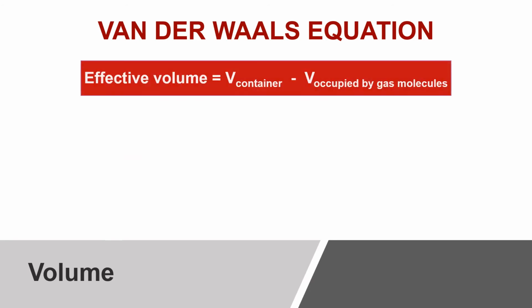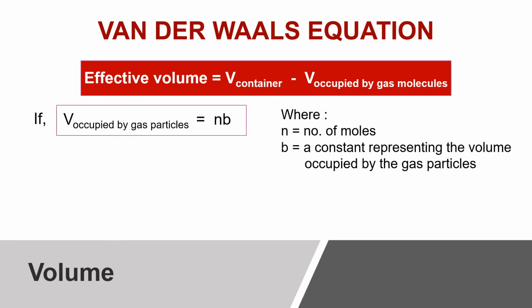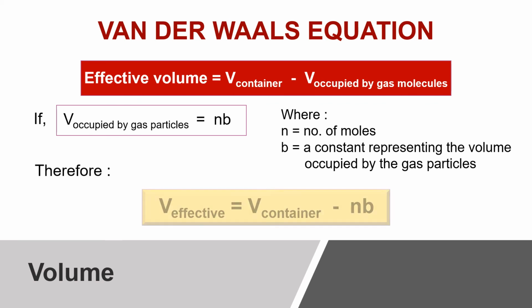If the volume occupied by the gas particles is equal to nb, where n represents the number of moles of the gas particles and b is a constant representing the volume occupied by the gas particles, therefore, the effective volume is equal to the volume of the container minus nb.